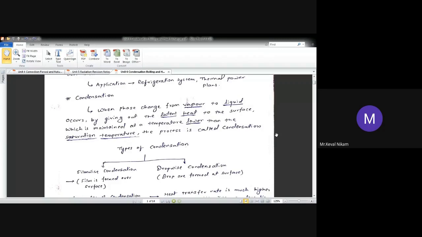What is the surface temperature of that bottle? It is, say, 10 degrees centigrade. And what is the air temperature in the room? It is 35 degrees centigrade. Now the air consists of dry air as well as water molecules. Yes or no? So what is going to happen? Over the surface of the bottle, you will find a layer of water droplets. That layer of droplets is nothing but your condensate, which is formed by giving out the latent heat